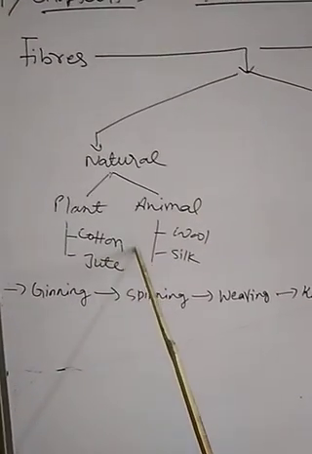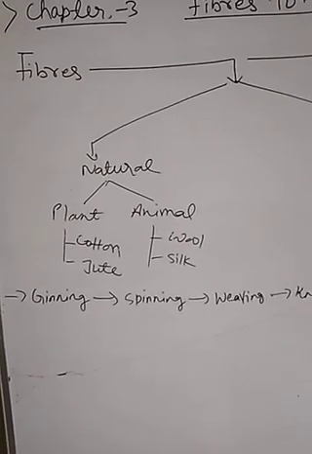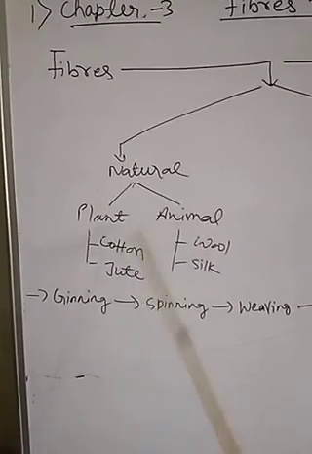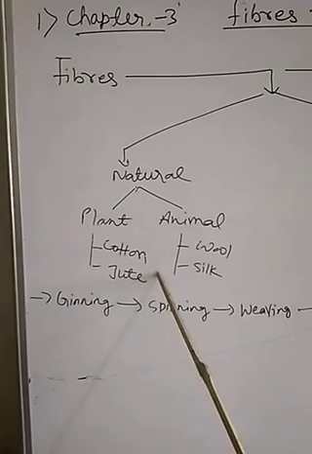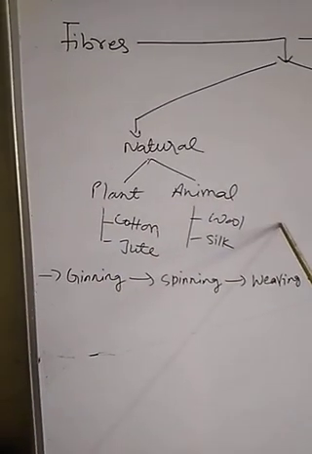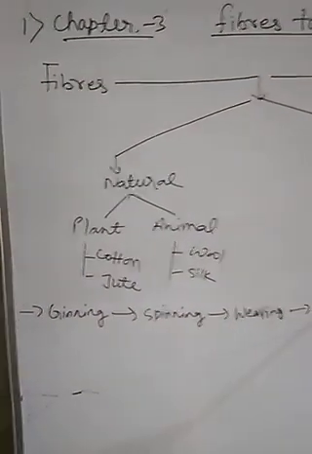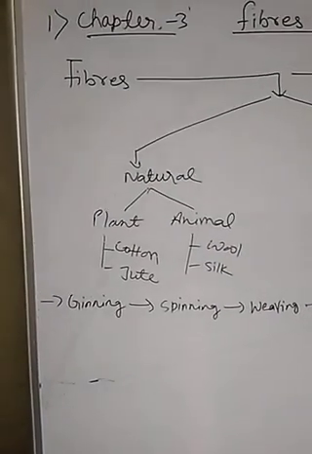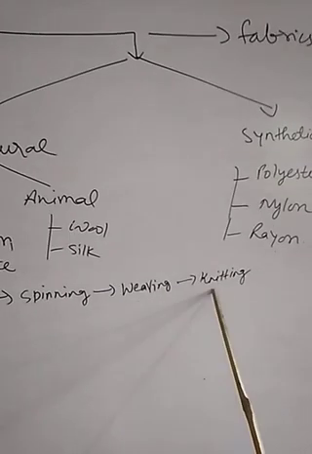Children, you all know that we wear cotton clothes in the summer season because it is water resistant and it keeps our body cool. So children, it is very necessary to convert the fibers into fabrics and then fabrics into clothes. These include several steps: ginning, spinning, weaving, and knitting.